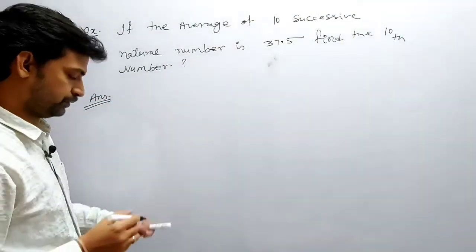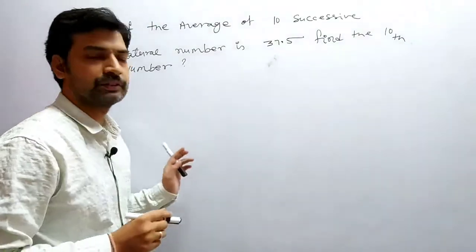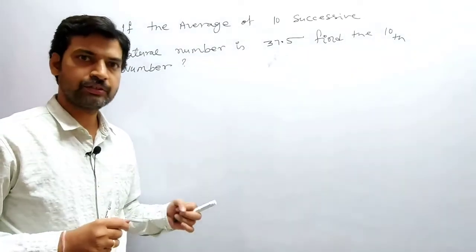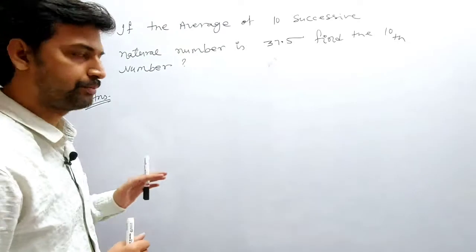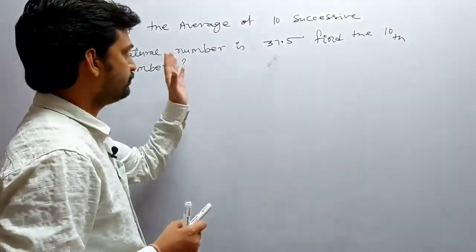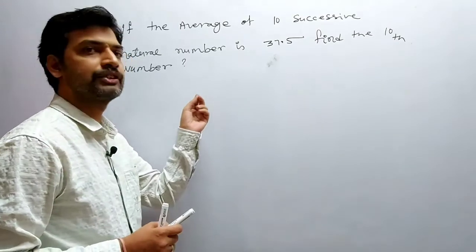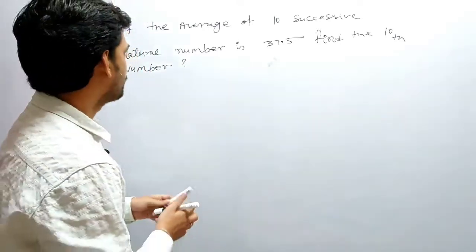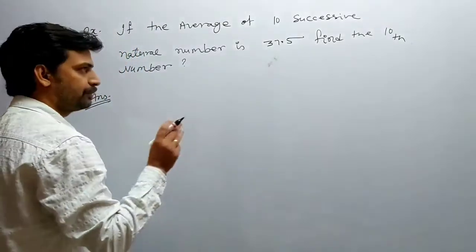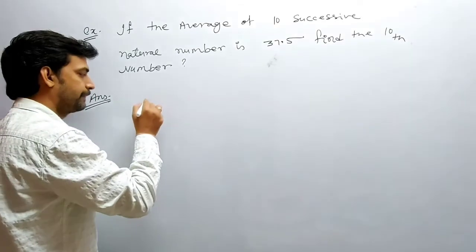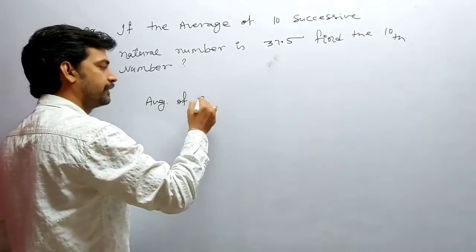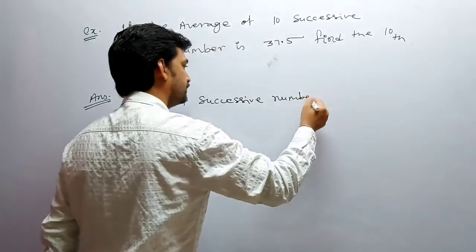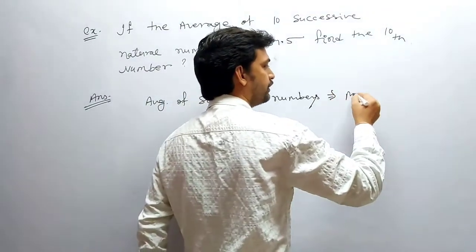Right? So whenever we are talking about successive numbers, no matter whether they are successive natural numbers, successive even numbers, successive odd numbers, or successive multiples of any number, it does not matter. Whenever this is there, it means the numbers can start from anywhere. It is not compulsory that the numbers start from the beginning. Clear? So I'll give you one basic thing. The average of successive numbers means the middle number.